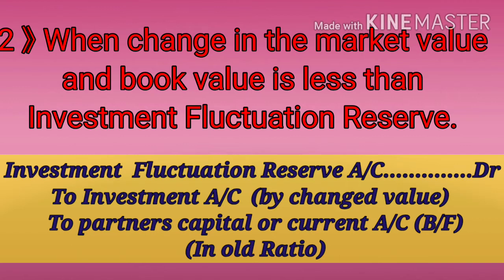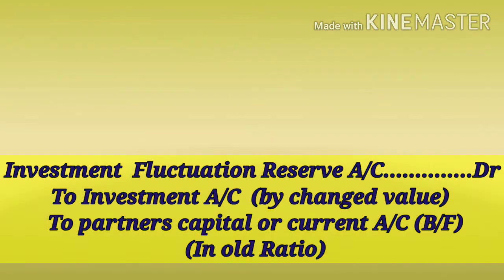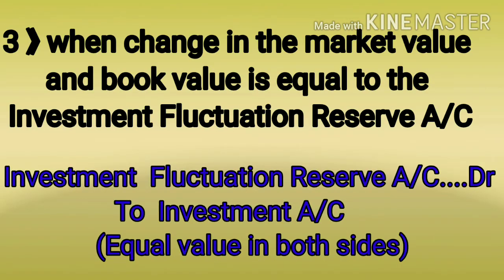Case 2, when the change in the market value and the book value is less than investment fluctuation reserve, the entry will be investment fluctuation reserve account debit to investment, to partners capital or current account in old ratio. Case number 3, when change in the market value and the book value is equal to the investment fluctuation reserve account, investment fluctuation reserve account debit to investment account, equal amount will be there.